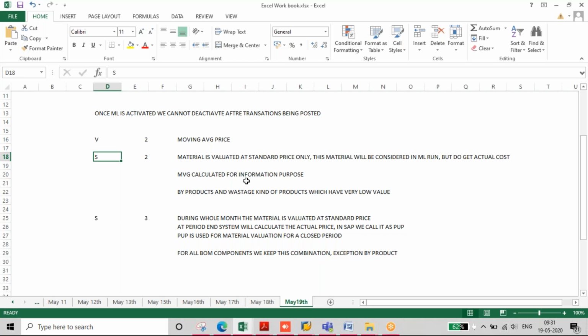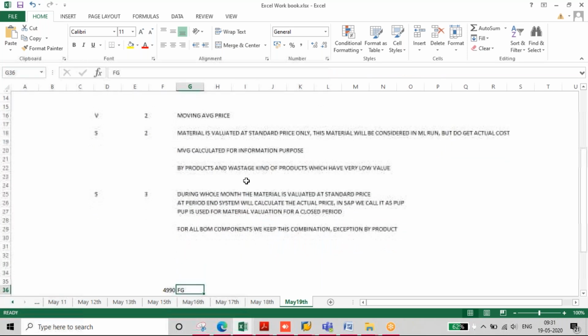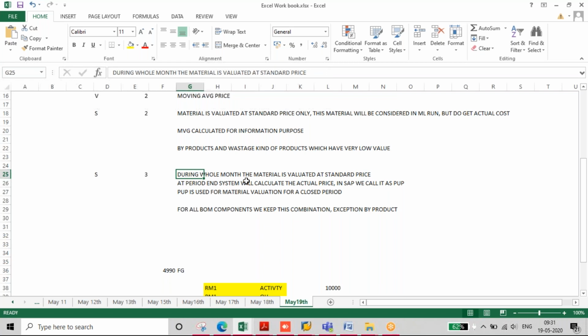If it is standard price and we have activated ML with price determination 2, that particular material is always valued at standard price, and the material will not be revalued with actual price at month end. If it is price determination 3, then during the whole month, for all the transactions, whatever business operations we do, it will be valued at standard price. At the period end, the system will consider this material for actual costing, and it will be valued with the periodic unit price, which is the actual costing.